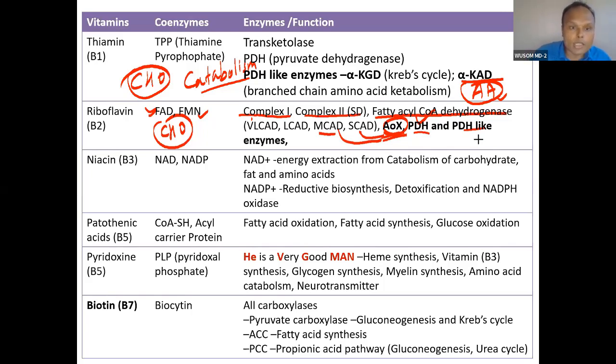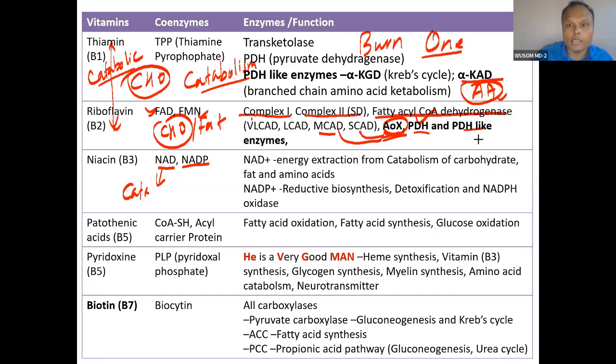Niacin has two forms here also, NAD and NADP. NAD is catabolic. So both are related to catabolic processes. This one is carbohydrate only, and this one is carbohydrate and fat. So I generally use the terminology B1 for burn one, meaning burn carbohydrate only.